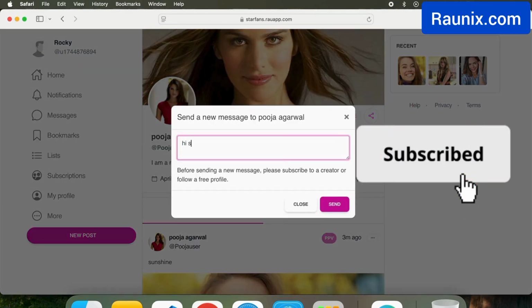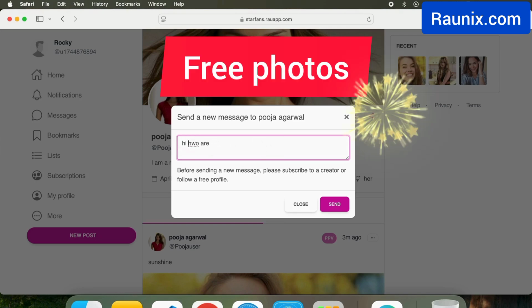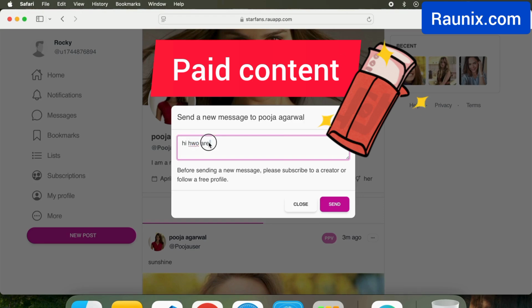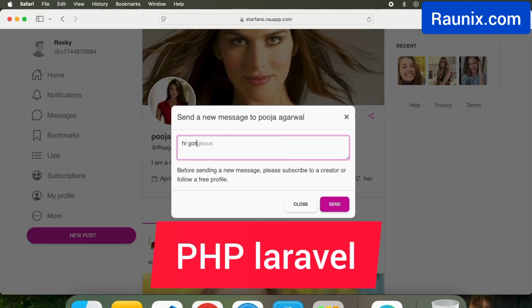This is a complete content creation website where people can upload free photos and paid content also. This website is made on PHP Laravel.